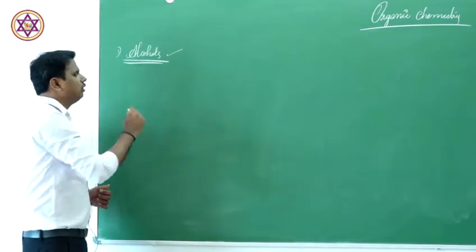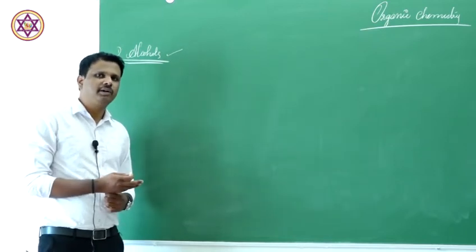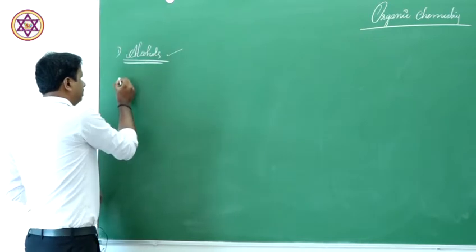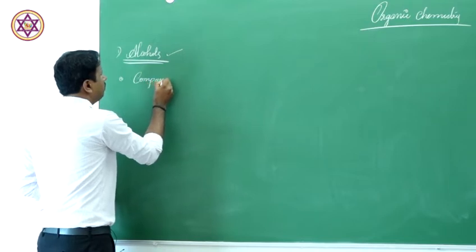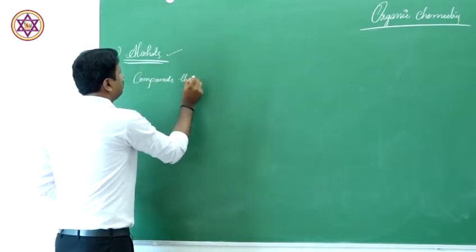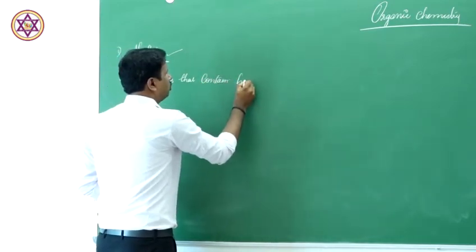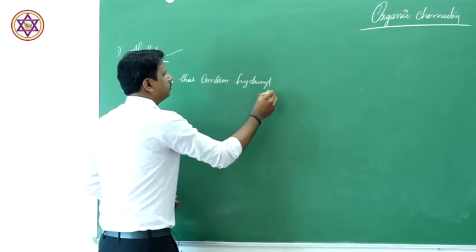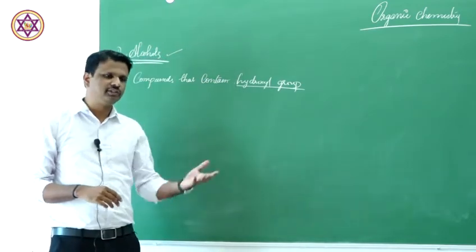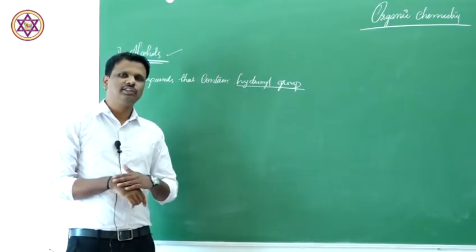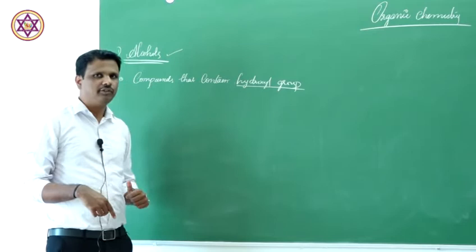Now let us try to understand what these alcohols are, how we can classify alcohols, how we can prepare them, distinguish them, and so on. First is the definition. Compounds that contain a hydroxyl group as their functional group are called alcohols, or a saturated carbon which is attached to a hydroxyl group. So that is about the definition of alcohols.